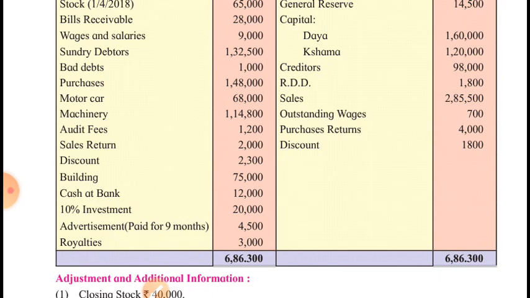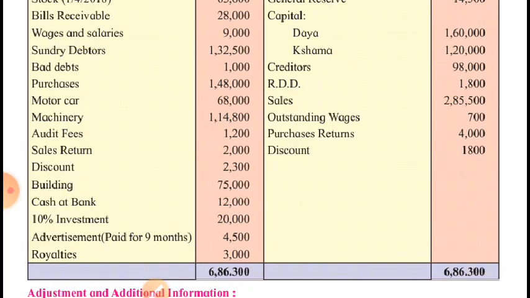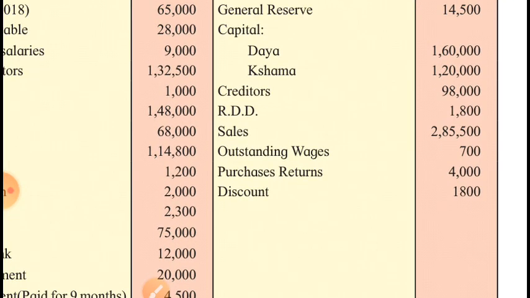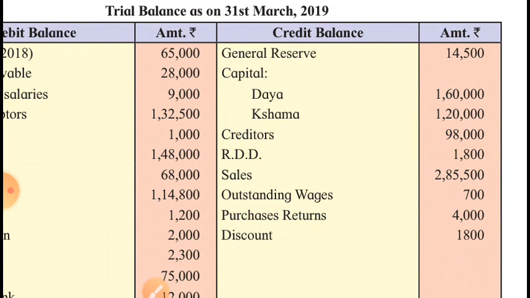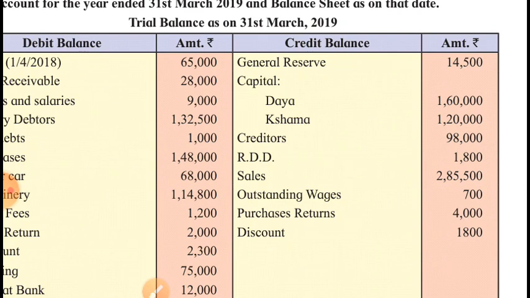Has it been received or not? Confirm it in the list of credit balances. Is there any interest? No, we don't find any item of interest received on investment. Means on this investment we haven't yet received any interest.